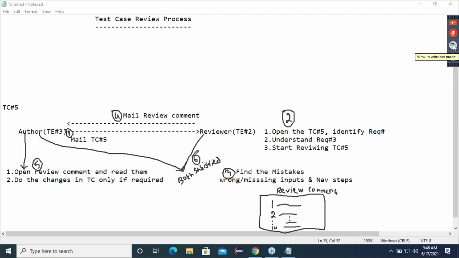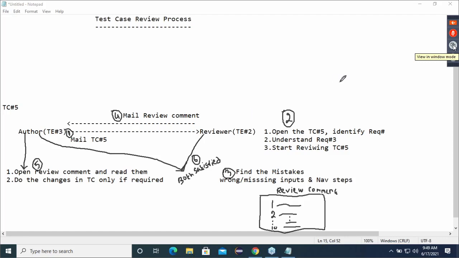Okay, now the problem is, guys, can it happen that author and reviewer are friends? Is it possible? Yes, the author and reviewer are friends, so they are trying to cover their mistakes. Correct? So they're going to cover this mistake.